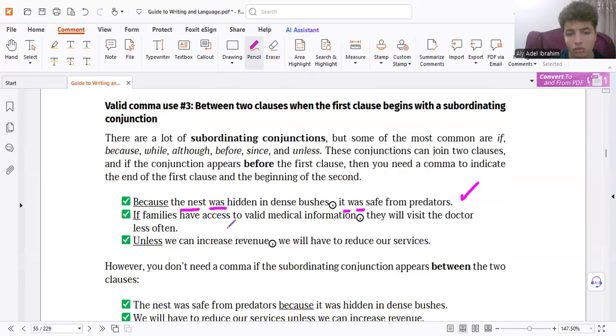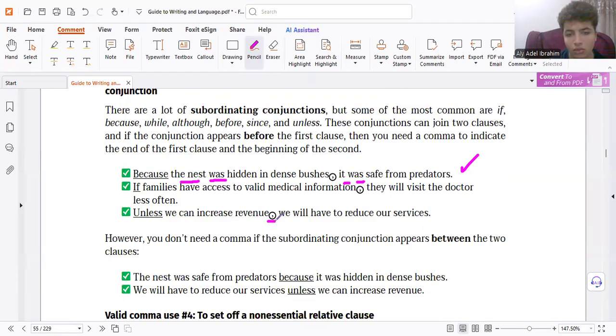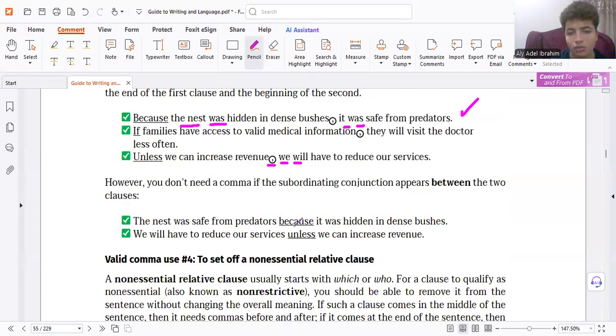So you must memorize the subordinating conjunctions as you memorize your name. Please search for them and memorize all of them. Don't trust a test maker. So the comma goes in the middle, the comma before you start the new clause, not in any place. Here, if the subordinating conjunction is in the middle, simply complete sentence, subordinating conjunction, complete sentence, but without a comma. Without a comma, if it is a subordinating conjunction, not FANBOYS.